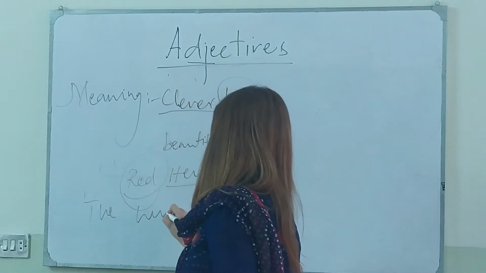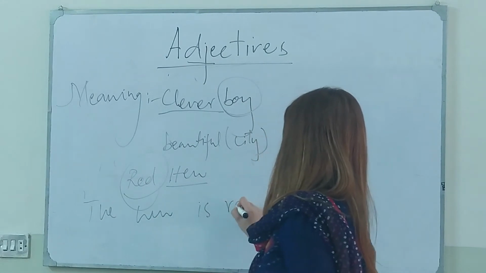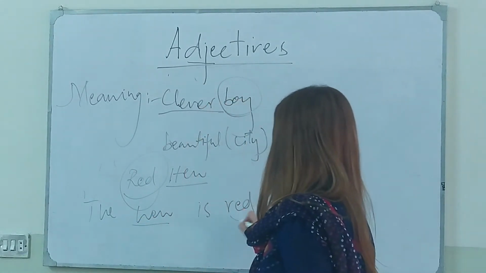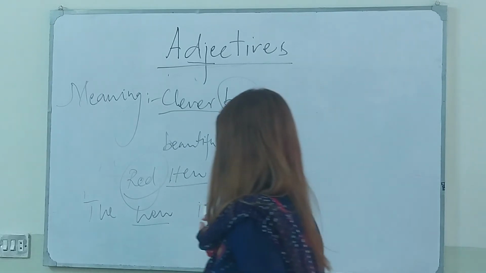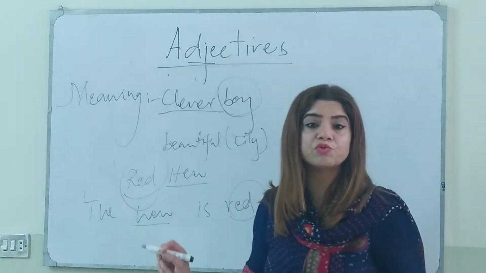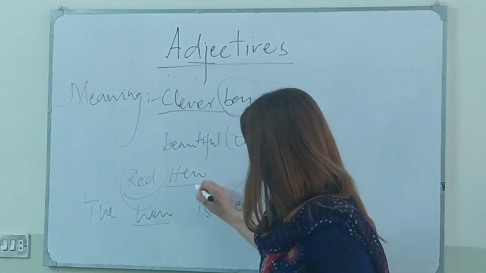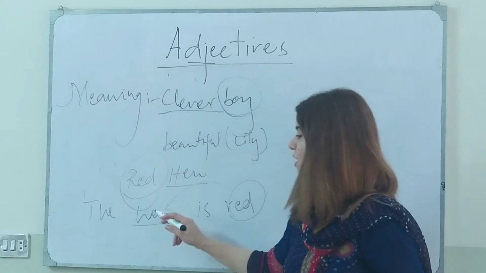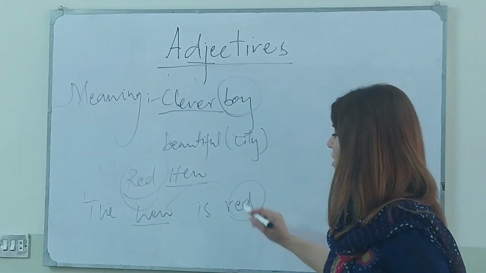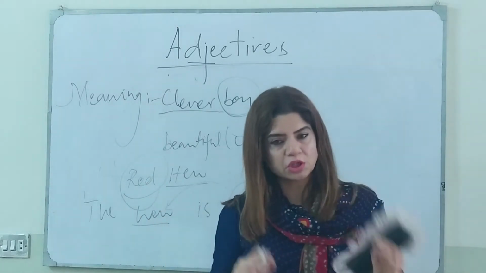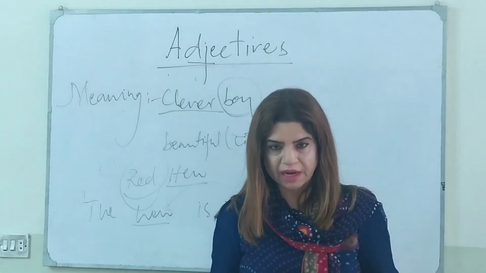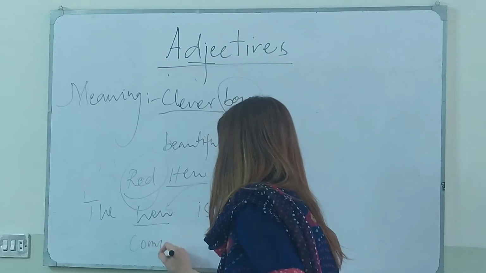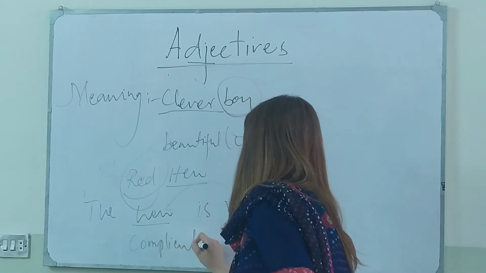Okay, but if I say the hen is red, you can check the noun is here and the adjective is here. If the adjective is in the place of the predicator and it is telling you about the subject, here the subject is hen, so it becomes the predicator. If it comes in this way, used as predicator, it will be called a complement adjective.